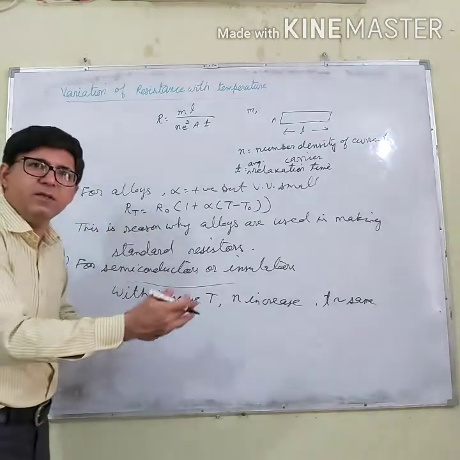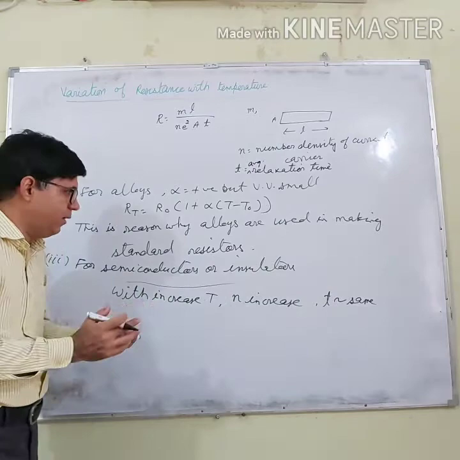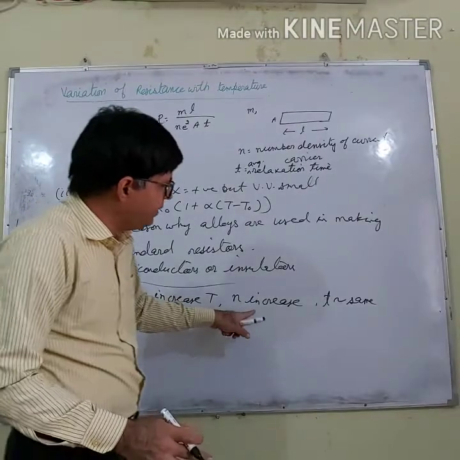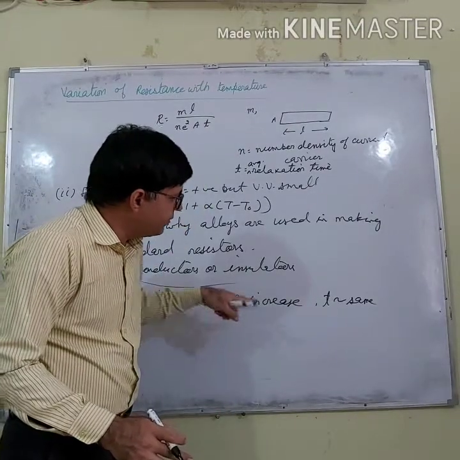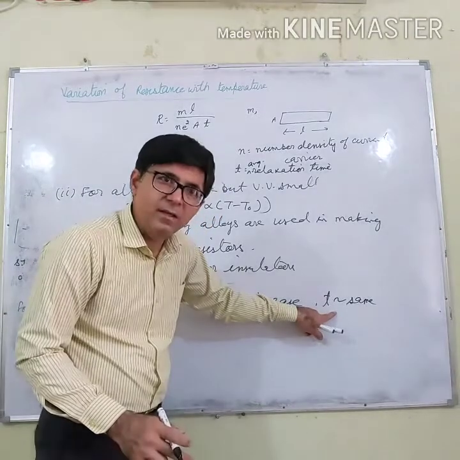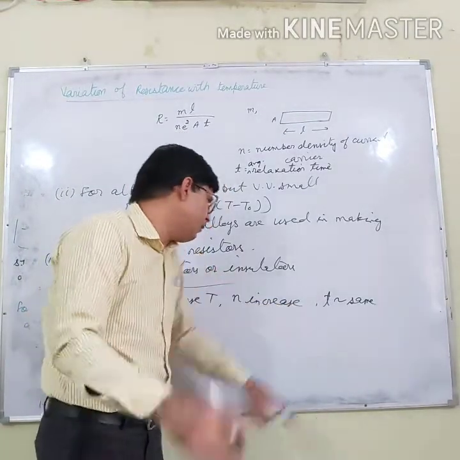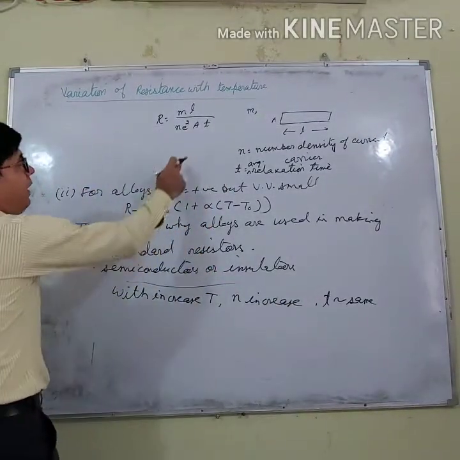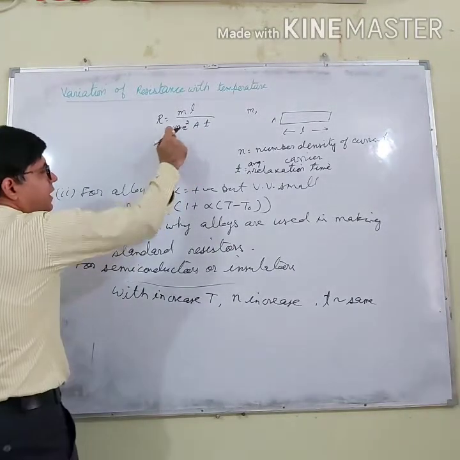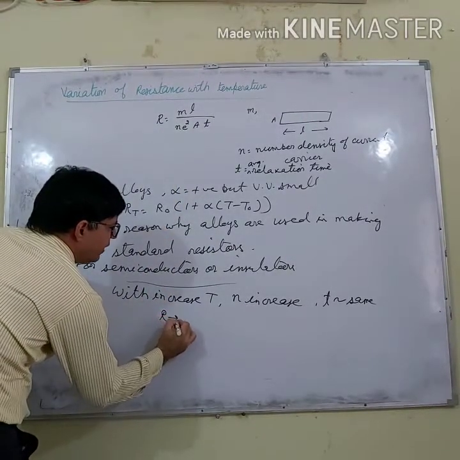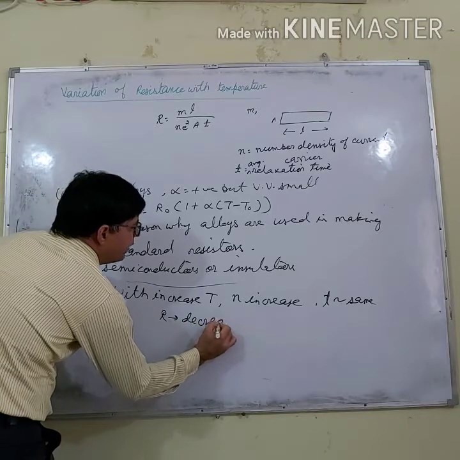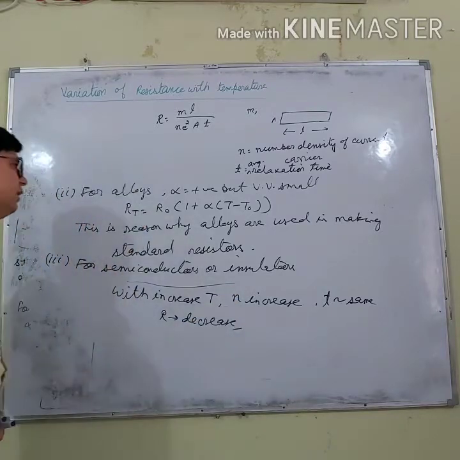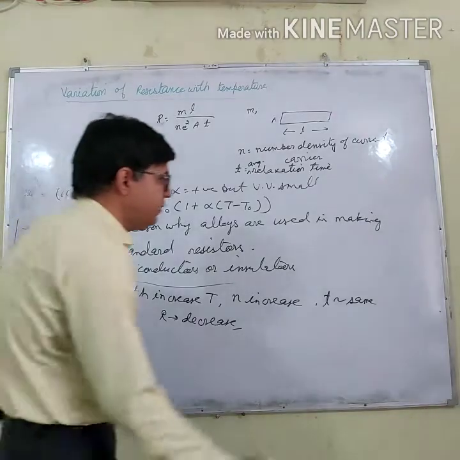The problem is that they do not have enough current carriers, and when we increase the temperature the number density increases, but the average relaxation time almost remains the same. And when n increases, R will decrease. So in semiconductors or insulators, the resistance decreases with temperature.